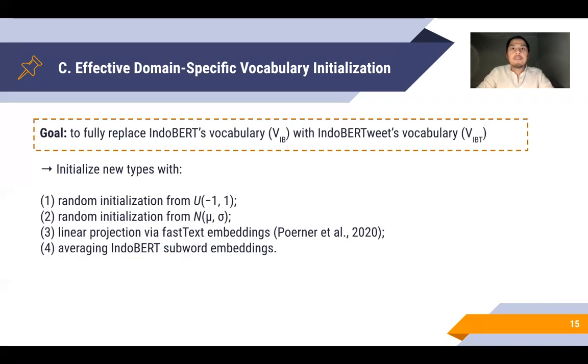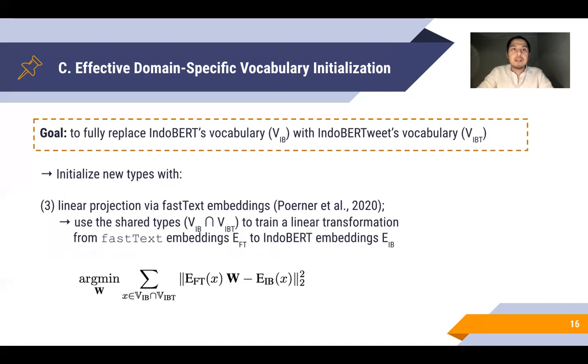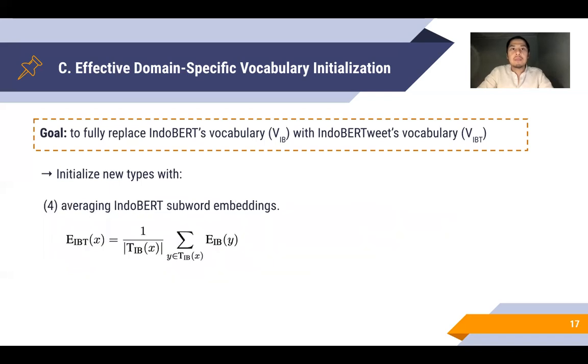To achieve this goal, we investigate 4 different ways to initialize new types. First, simple random initialization based on a uniform distribution, and second, based on a normal distribution, where the mean and standard deviation are learned from the IndoBERT embeddings. Third, we apply the linear projection strategy by Wang et al. 2020. We first train 300-dimensional fastText embeddings over the tokenized Indonesian Twitter corpus. We use the shared types to train a linear transformation from fastText embeddings to IndoBERT embeddings. And lastly, we use the IndoBERT tokenizer to tokenize the new type and then simply average over the subword embeddings to produce the new type embedding.